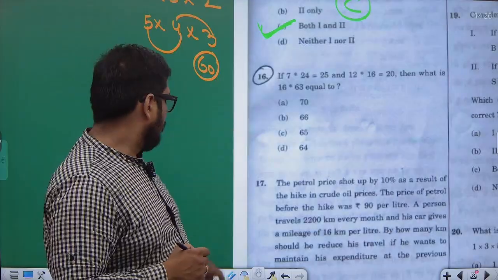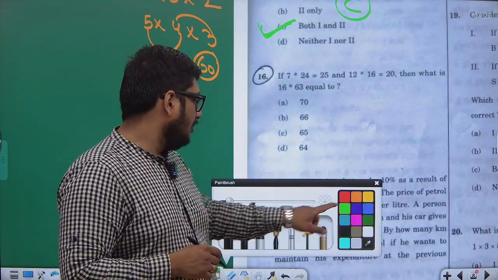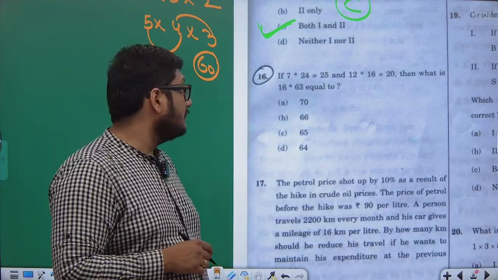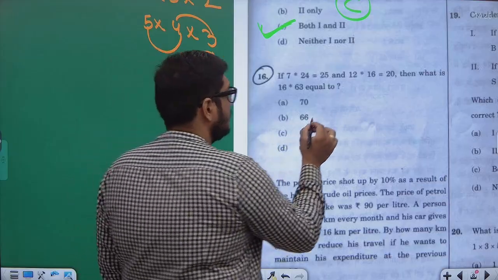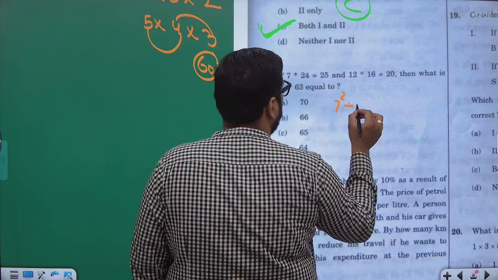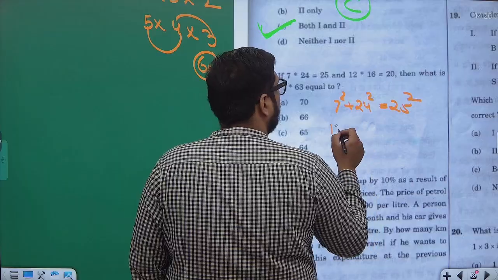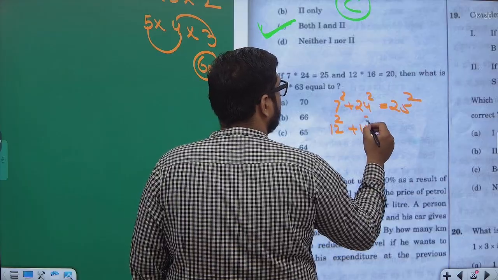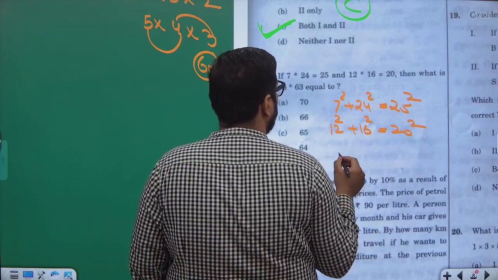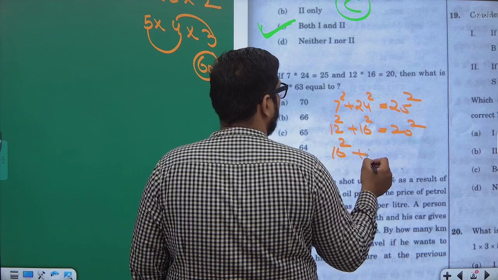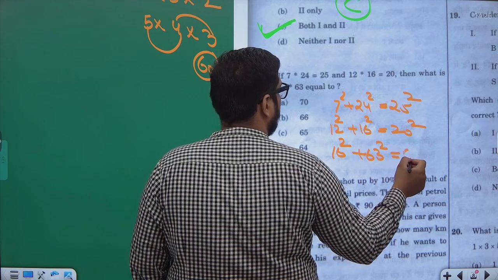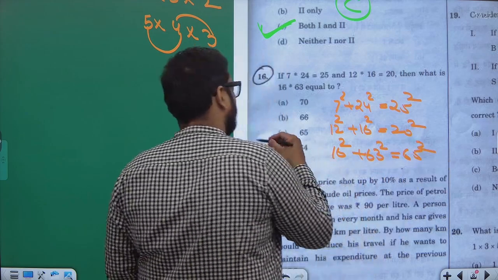Next, question number 16, very easy, talking about Pythagorean triplets. 7 square plus 24 square is equal to 25 square. 12 square plus 16 square is 20 square. 16 square plus 63 square is 65 square. Option C.